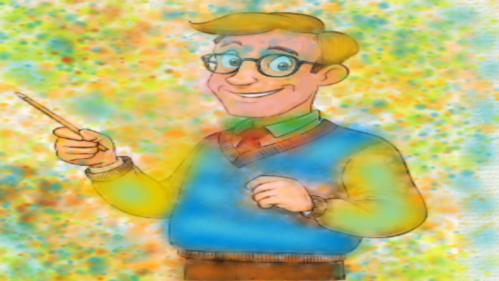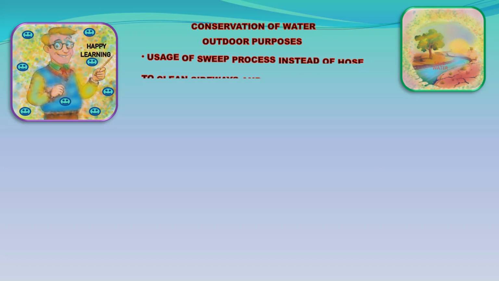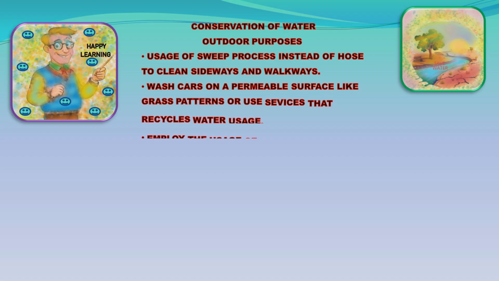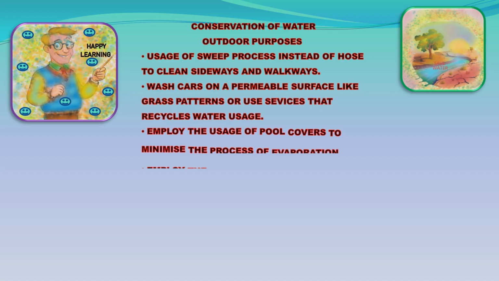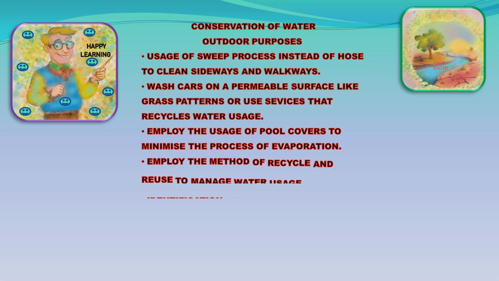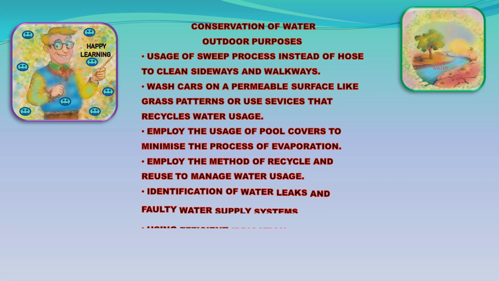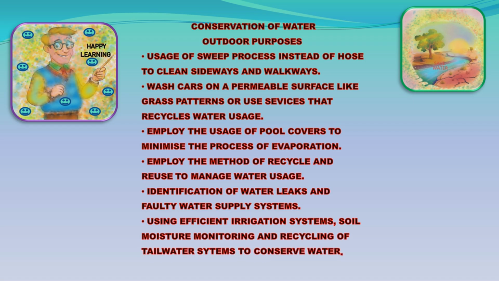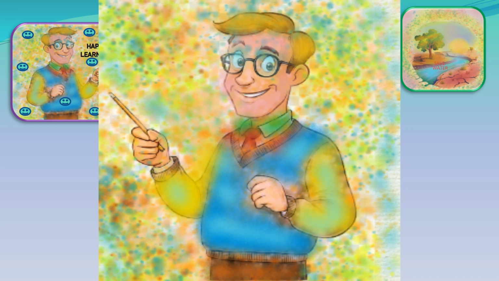Collect rainwater from downspouts to manage water irrigation process. Usage of sweep process instead of hose to clean sideways and walkways. Wash cars on a permeable surface like grass patterns or use services that recycle water usage. Employ the usage of pool covers to minimize the process of evaporation. Employ the method of recycle and reuse to manage water usage.